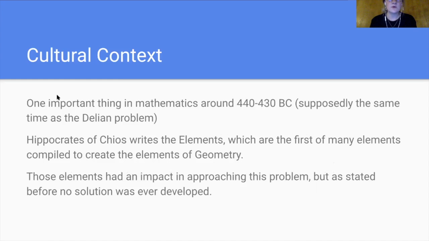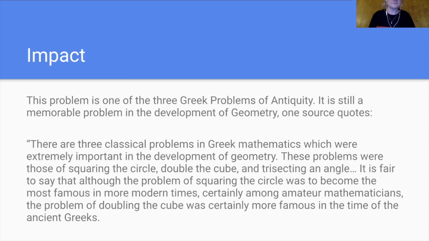So cultural context, one generic thing was geometry was highly being developed in ancient Greece around this time. We know at around the same time that this problem was posed, Hippocrates of Chios began to write some of the first elements that began to compile to form what we know now as the elements of geometry. So originally this problem was approached geometrically, but what we saw on the last slide is that Wantzel took those geometric approaches and tried to change it into more of an algebraic approach and then got to his proof, but originally it was approached through geometry because that was the key form of mathematics in this time in ancient Greece.